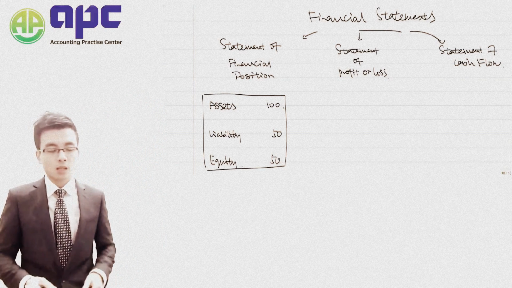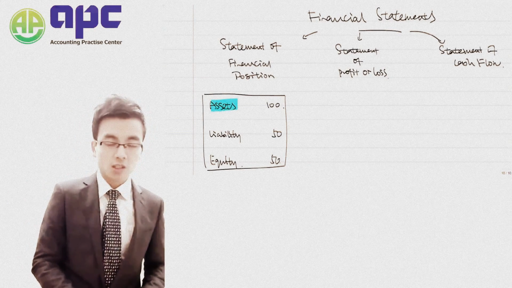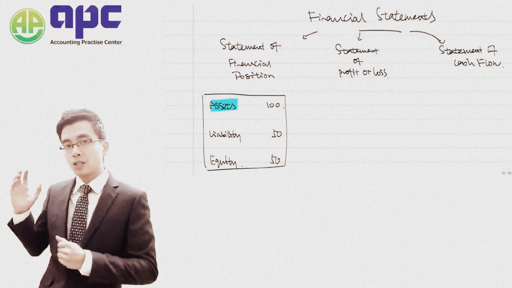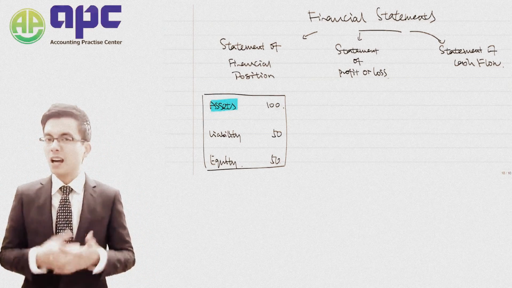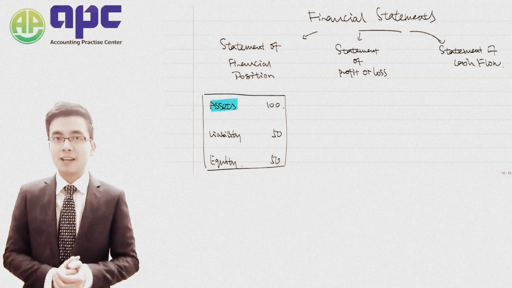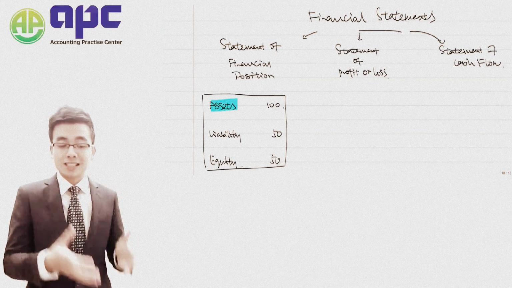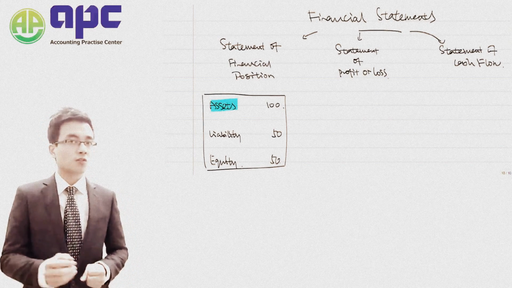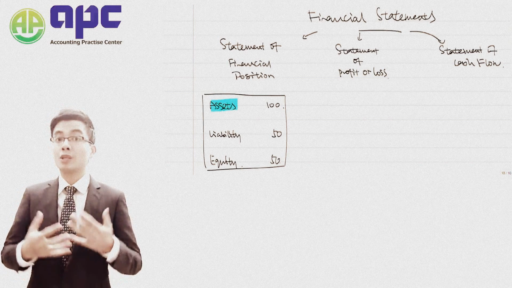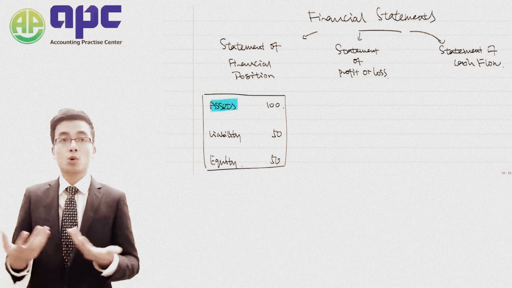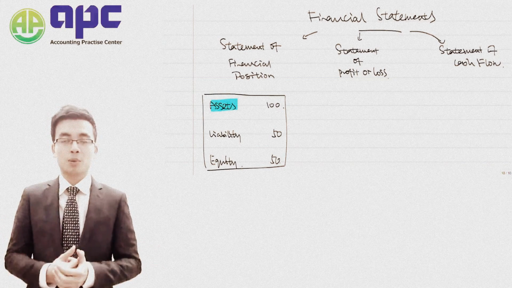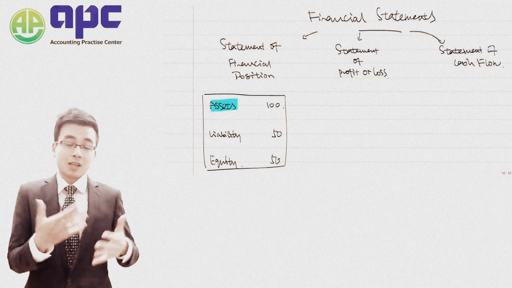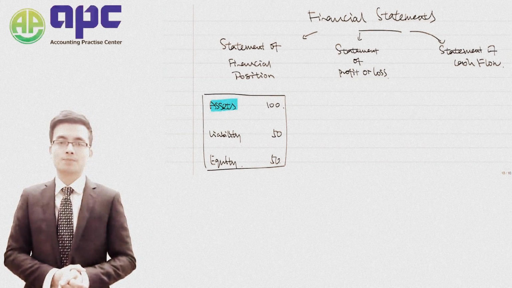But what are they? For the assets, for example, we have the property, plant and equipment. For example, we've got the buildings, because we can use that building to help us generate future economic benefit or future economic income. So we're going to capitalize that as an asset within the SFP for the company. We've also got the computer in place, because we can use that computer to attract more customers and to process data, for example, so it can help the company generate future economic income as well. That's the reason why we're going to capitalize it as an asset.